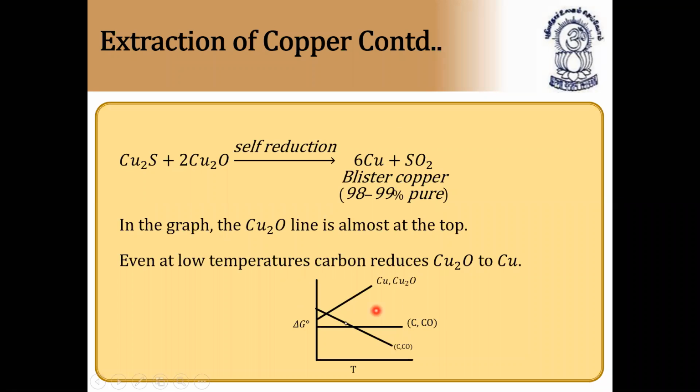So this is called extraction of copper. This is the Ellingham diagram. See, copper changes to cuprous oxide at the top of the graph. So carbon and carbon monoxide can easily reduce cuprous oxide to copper, even at low temperatures also. So this is called extraction of copper.